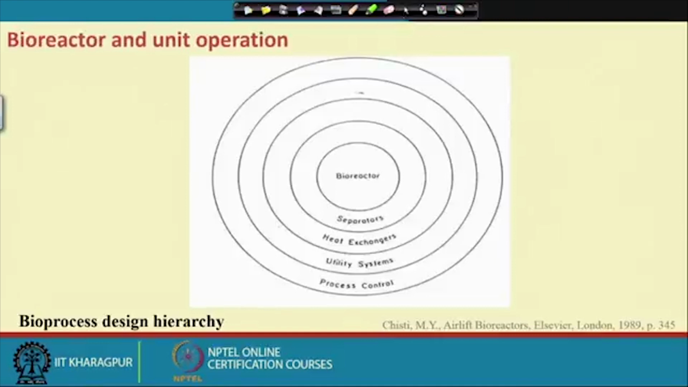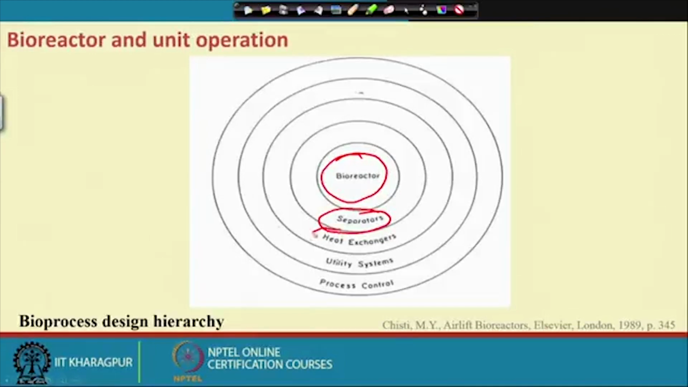Now, the question comes: what are the bioreactors and the unit operations? The bioreactor is the heart of the chemical process. After the reaction is over, the mixture passes through the separator. In any biochemical or chemical industry, we have different separation processes. What do you mean by separation process? It means where solid is separated from liquid, or liquid separation also will be there.